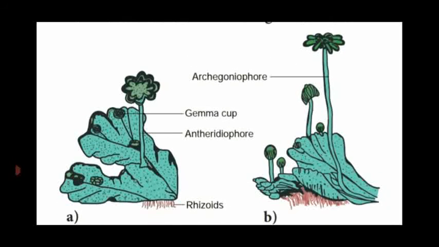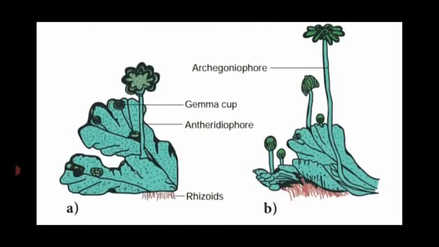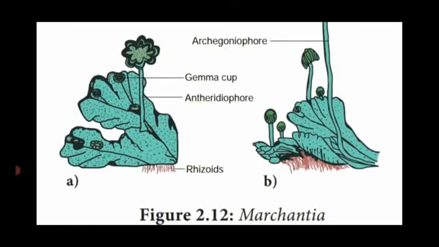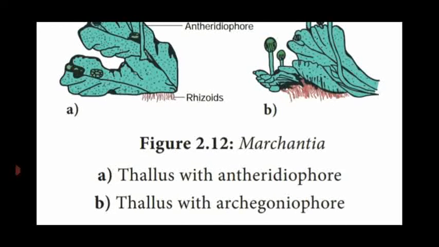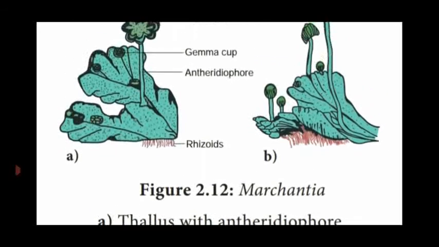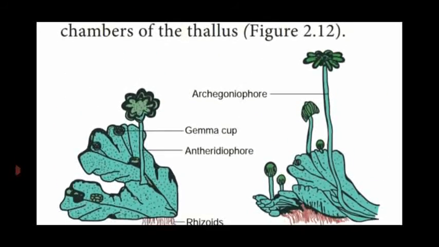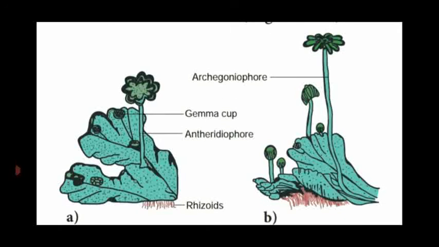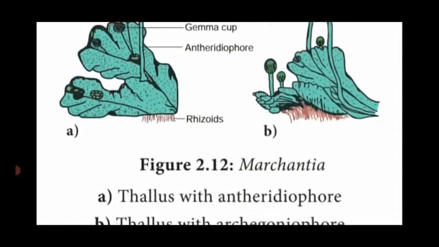We are coming to the second diagram. This is also a dorsal view only. They contain archegoniophore, thallus with archegoniophore, that is the female sex organ. The female sex organs are known as archegonium, which are produced on the archegoniophore.